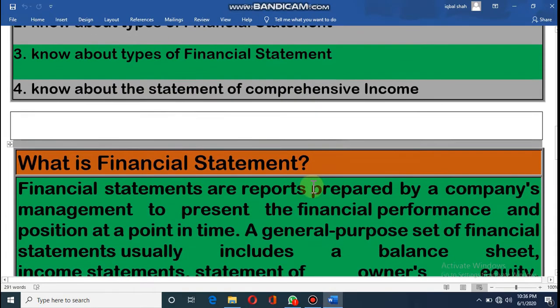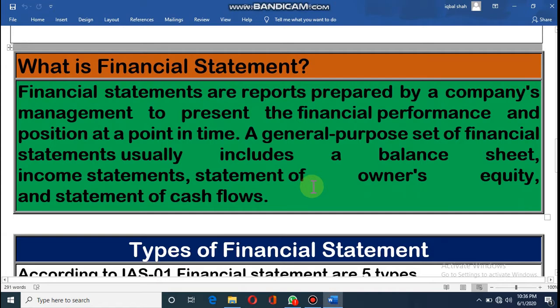Dear student, what is financial statement? Financial statements are reports prepared by a company's management to present the financial performance and position at a point in time. That means it is a statement prepared by its management to show the financial performance throughout the whole year, the performance of their financial activities. A general purpose set of financial statements usually includes a balance sheet, income statement, a statement of owner's equity, and a statement of cash flow.